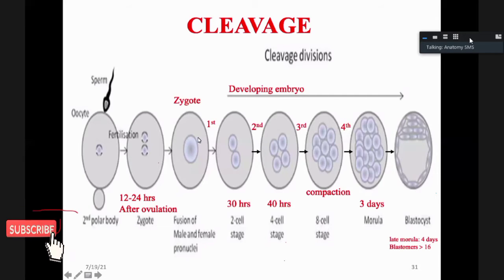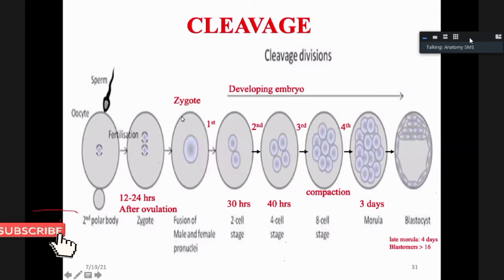Okay. Then once the zygote is formed, the zygote has to undergo a series of mitotic divisions. That series of mitotic divisions is what is known as what? Cleavage. So cleavage is a series of mitotic divisions, dividing the single cell zygote formed from fusion of the male and female pronuclei into a multicellular organism.